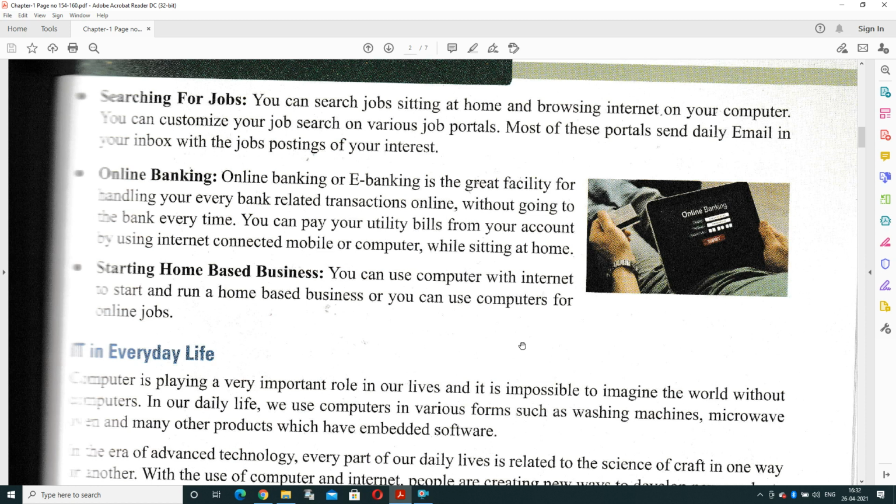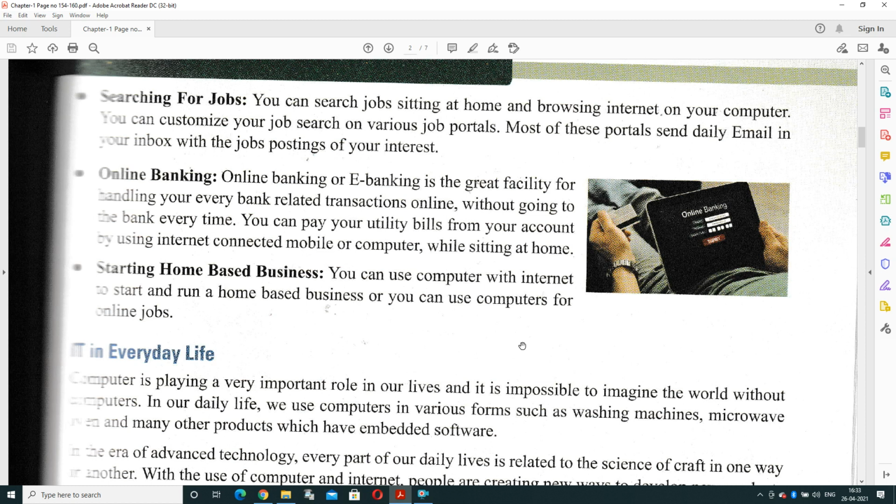And online banking, it's the best solution. E-banking is a great facility for handling your daily routine banking related transactions that are performed online. So without going to the bank, without wasting your time, you can easily perform each transaction from your home. You can pay your utility bills from your account by using an internet connected mobile or computer system. Either way, you are sitting at home, you need not move anywhere.